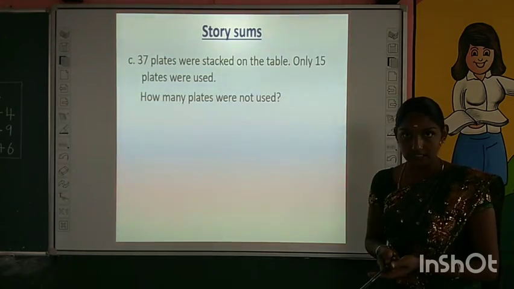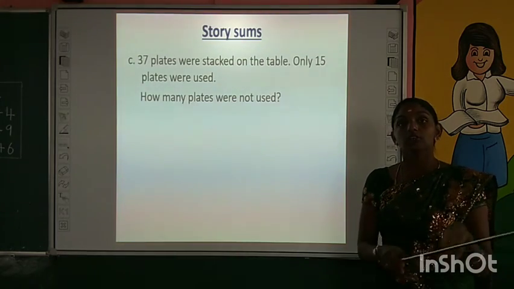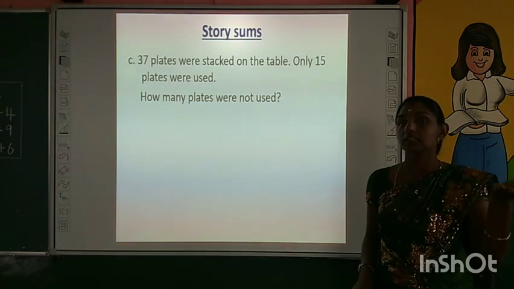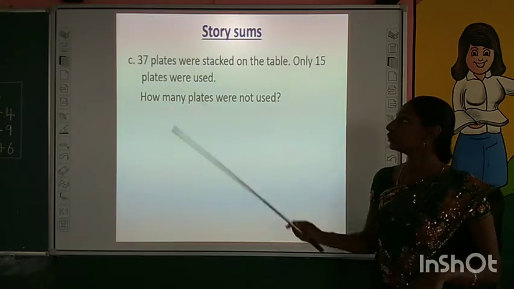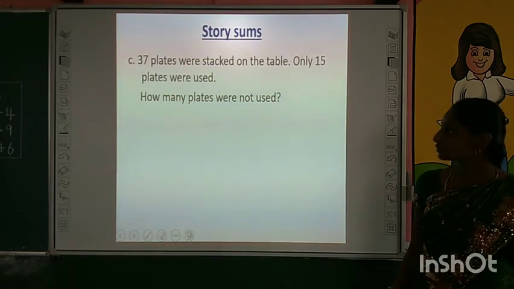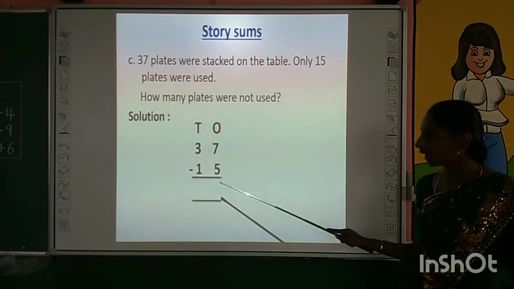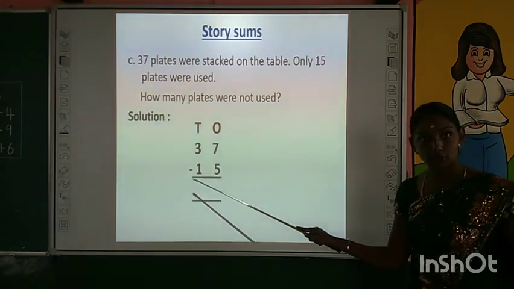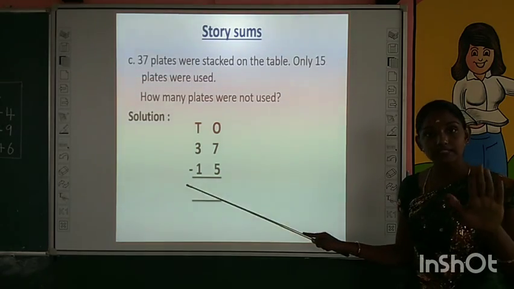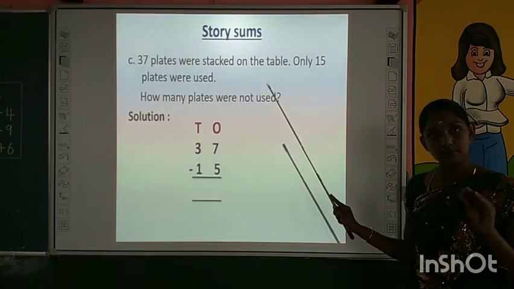Totally we have 37. From that we took 15 and used. We have to find the remaining. For that what do we have to do? We have to subtract these two. As usual, what is the first step? We have to write the given numbers in column. Why do we put minus? We are going to subtract. Please be clear with the steps. Read the questions patiently.